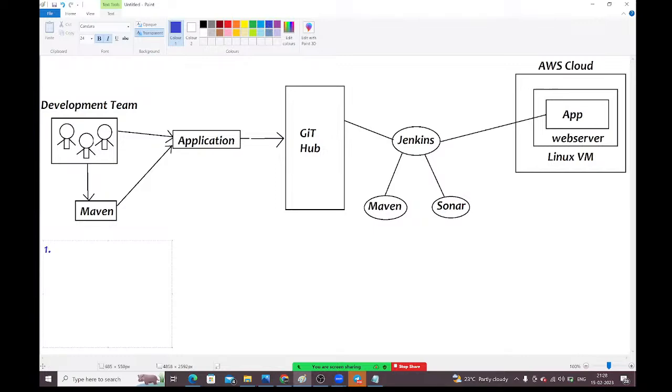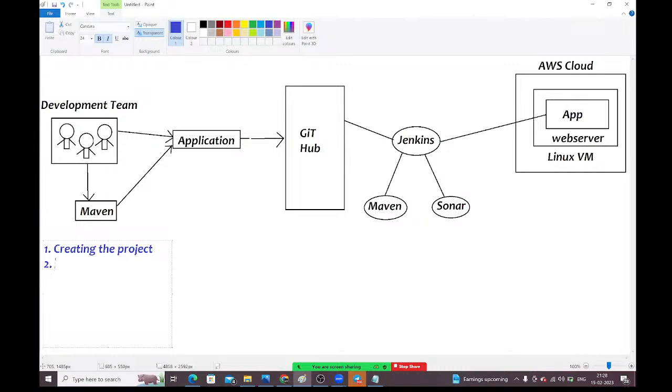Right guys, creating the project. What will the development team do? They will create the project. Next, guys, if you want to create the project, we should have some dependencies. If you want those dependencies, you need to download them. Here we create the project by using Maven. We are creating the project.